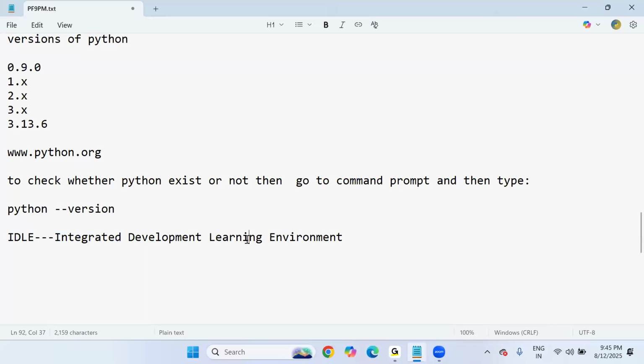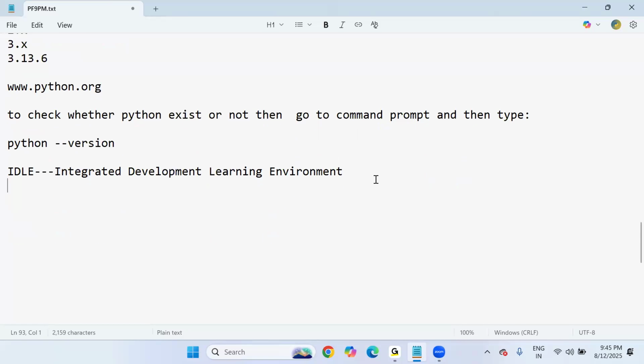So the moment we install Python software, you get the default editor, called the integrated development environment. Do you want to continue writing Python code with this editor? You can, no problem. But there are different ways to write and execute Python code, and I'll show you. There are several options.